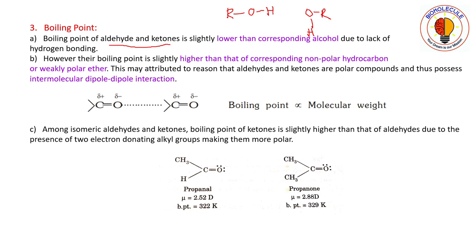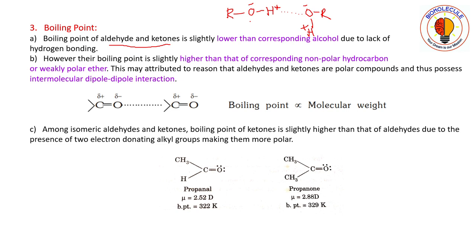Oxygen is much more electronegative than hydrogen, so hydrogen will have a partial positive charge and oxygen will have a partial negative charge. So oxygen and hydrogen are intermolecularly bonded with each other.